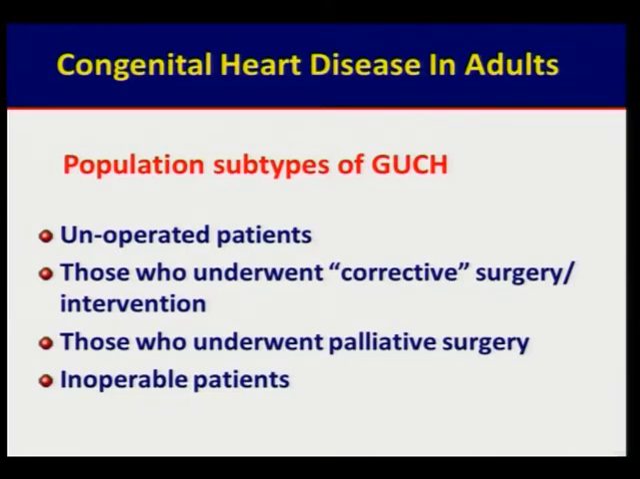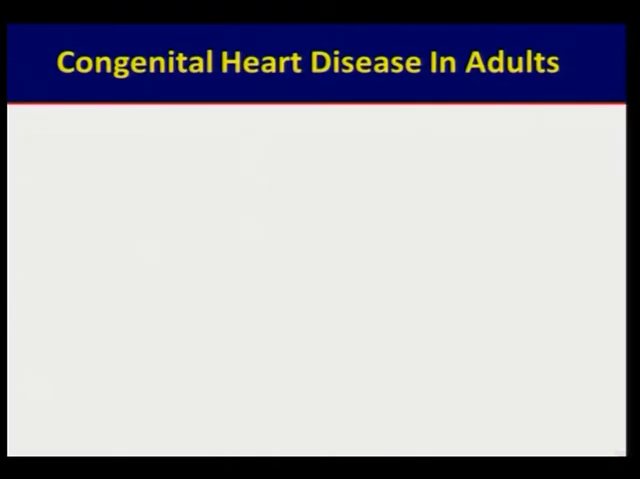So the population that we are likely to see as adults with congenital heart disease would be either unoperated patients or those who have undergone some sort of surgery, whether it is a post-operative tetralogy or a VSD, or those who did not undergo a correction but had a palliative kind of surgery, for example, a shunt operation when they were small. And we also have a set of patients who are considered inoperable, or their anatomy is too complex to have undergone any surgery.